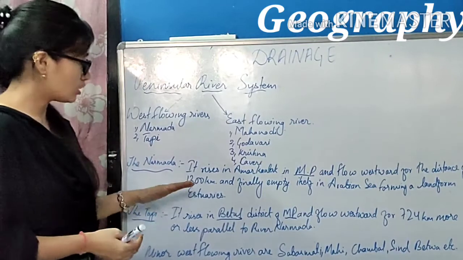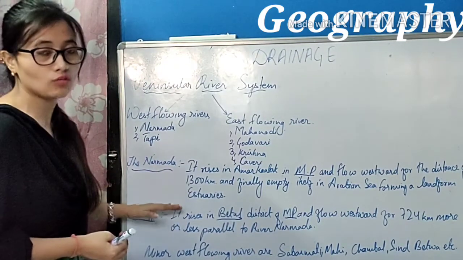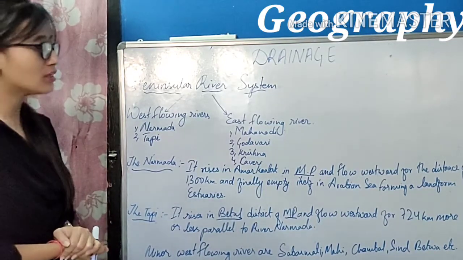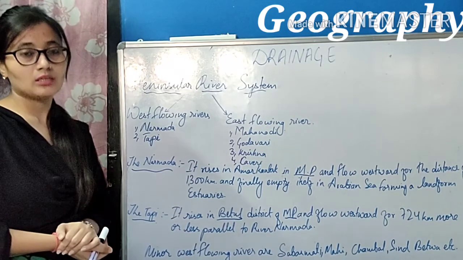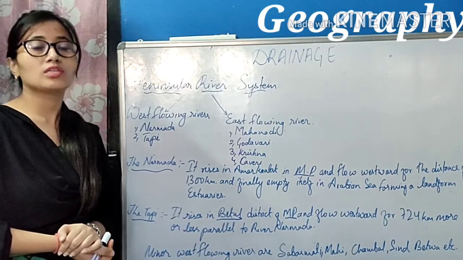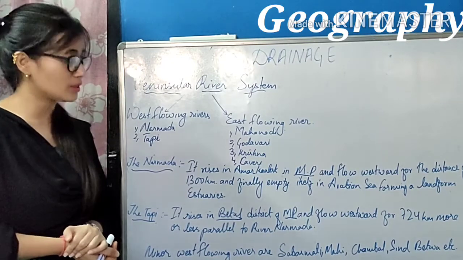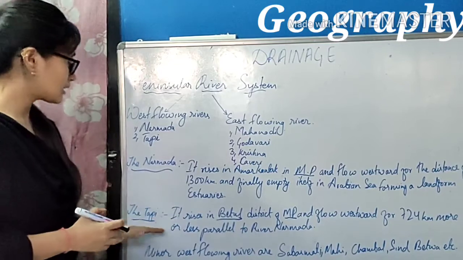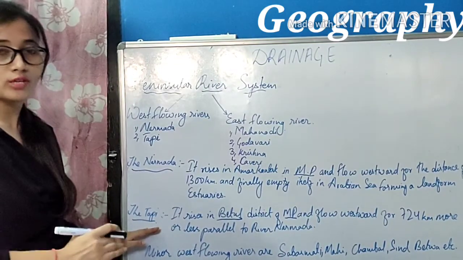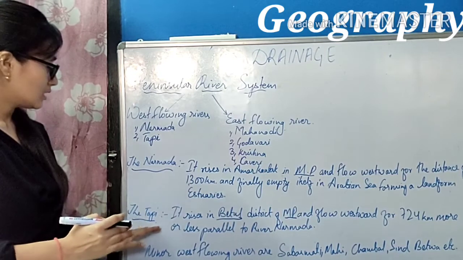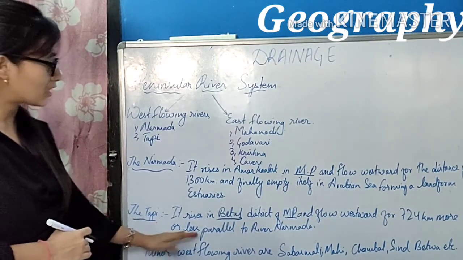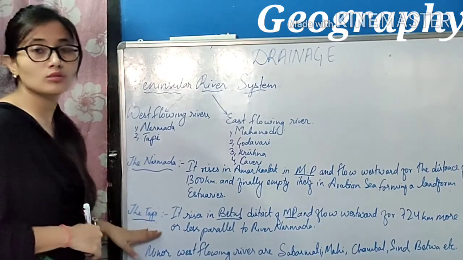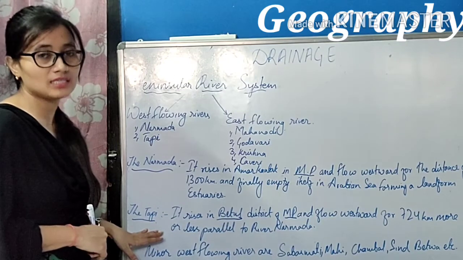This river Tapi also flows westward, like that of Narmada, for a distance of 724 km, more or less parallel to the river Narmada. So these two are the important west flowing rivers of Peninsular India.